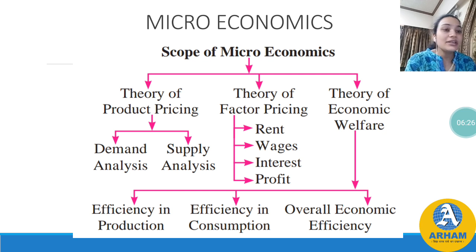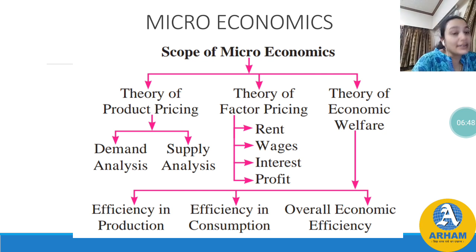And the producer is able to produce something which is good, something which is needed in the market, then what will he start? He will supply the goods. So the theory of product pricing depends upon the demand analysis and supply analysis. So this is about product pricing.